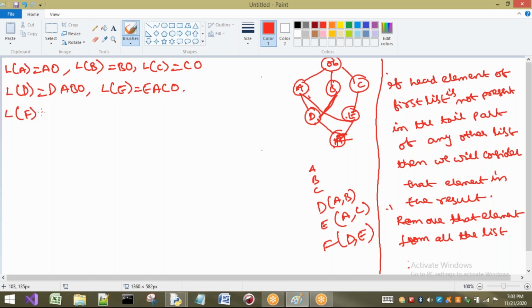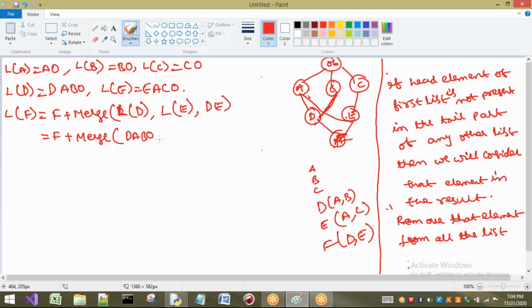Now we have to find L of F. How do we have to find? F plus merge of, what is the superclass of this F? D and E. So we have to write L of D, comma, L of E, comma, D and E here. Right. Let us write what is L of D here. DABO, comma, L of E is EACO. Finally, we got D, E here.